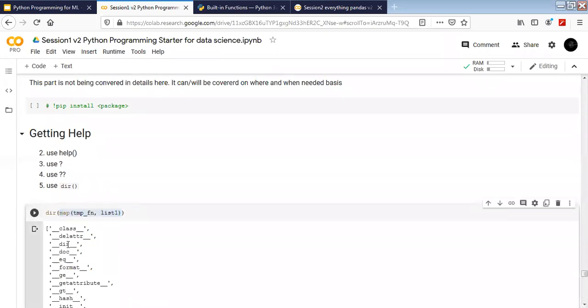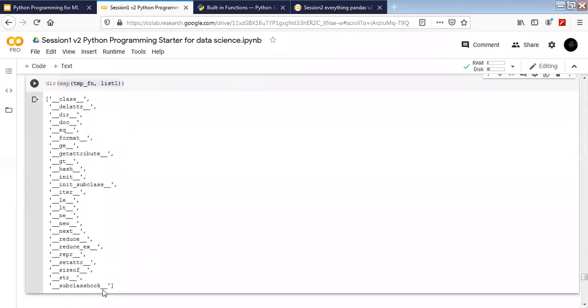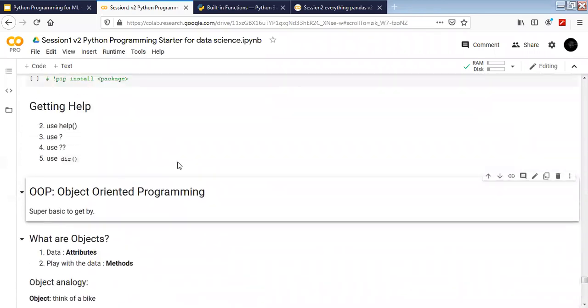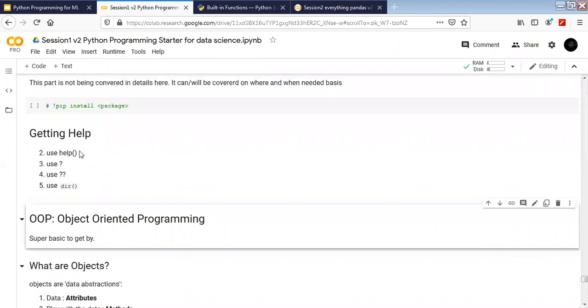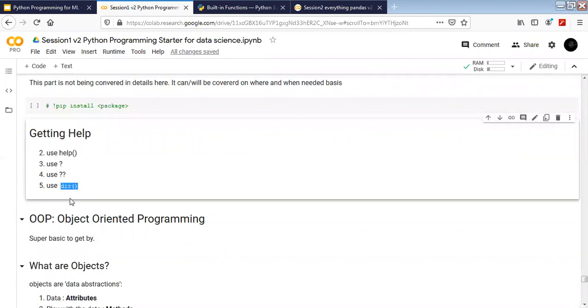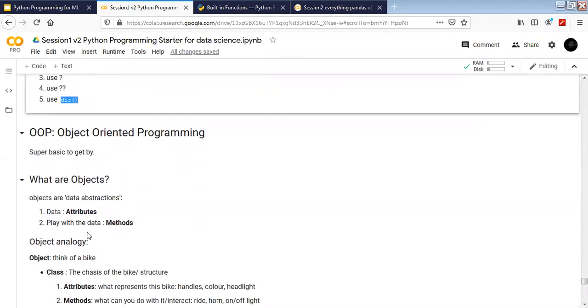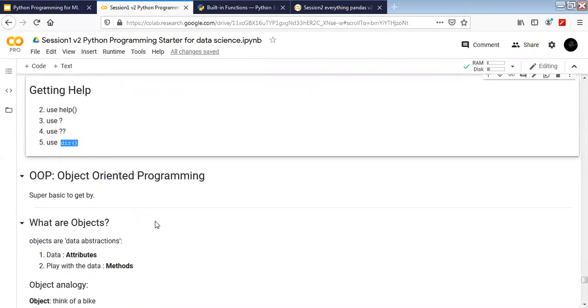These are all the things, and we are going to see what these things actually are. So basically we get help using the help function, single question mark and double question mark. Then something called dir. Dir is used for objects which have already been created. For that we will try to understand what object oriented programming is.